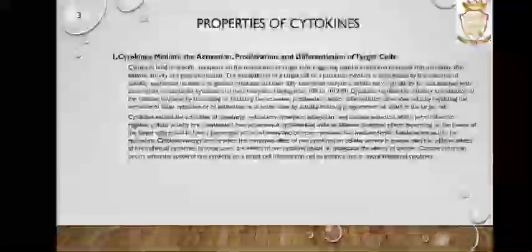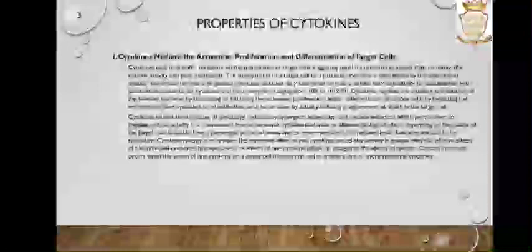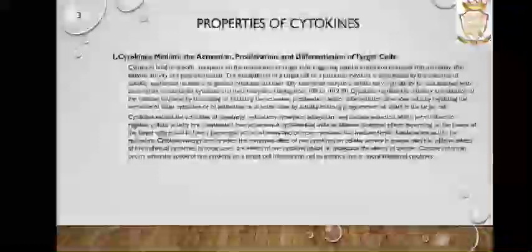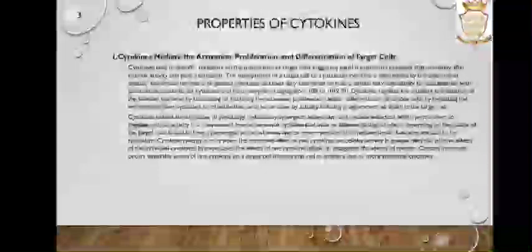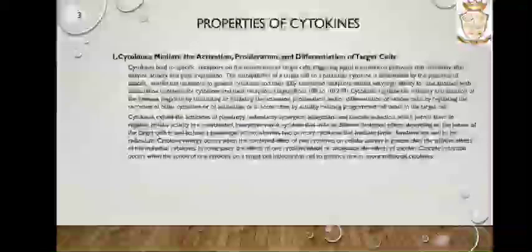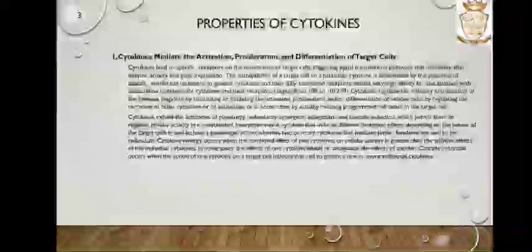A cytokine that induces different biological effects depending on the nature of the target cell is said to have a pleiotropic action, whereas two or more cytokines that mediate similar functions are said to be redundant. Cytokine synergy occurs when the combined effect of two cytokines on cellular activity is greater than the additive effects of the individual cytokines. In some cases, the effects of one cytokine inhibit and antagonize the effect of another. Cascade induction occurs when the action of one cytokine on a target cell induces that cell to produce one or more additional cytokines.